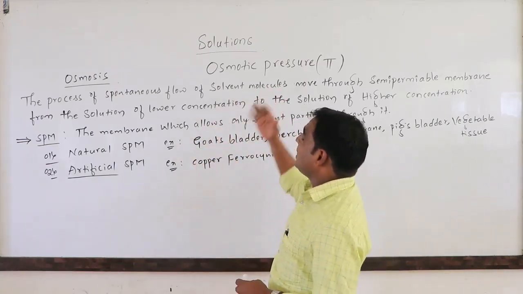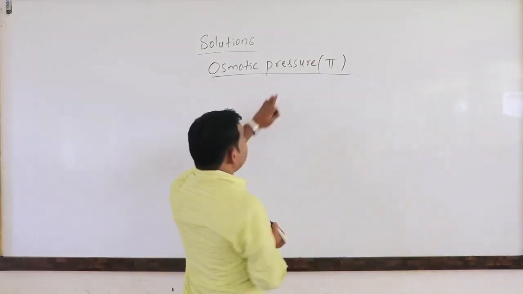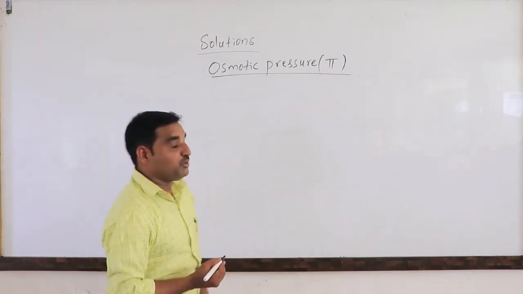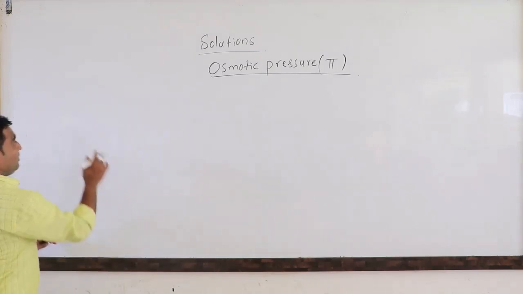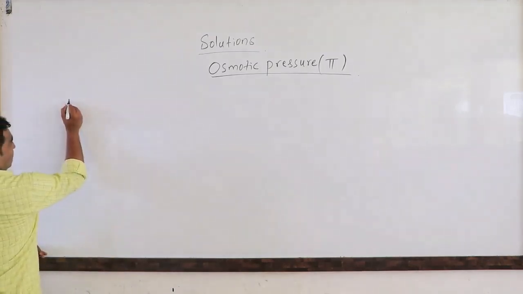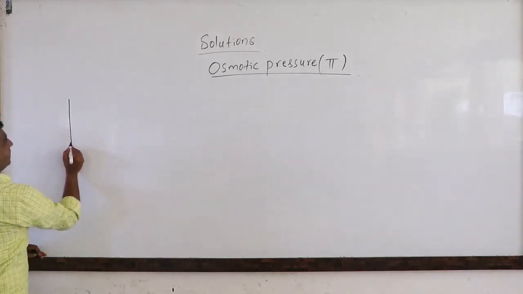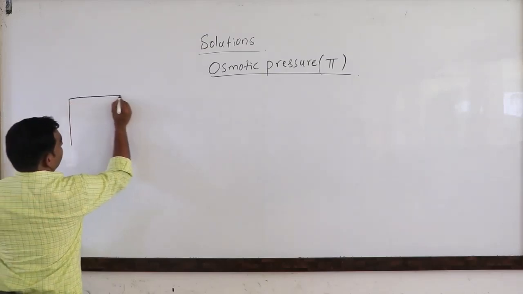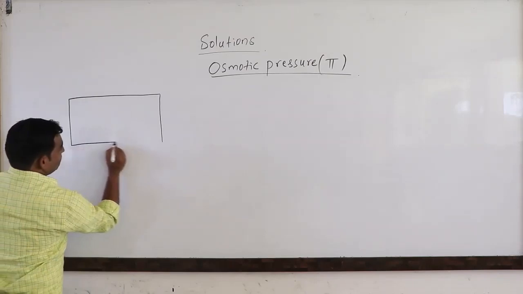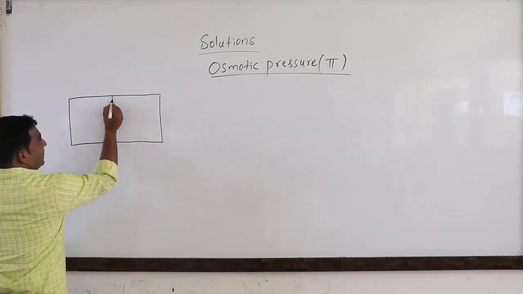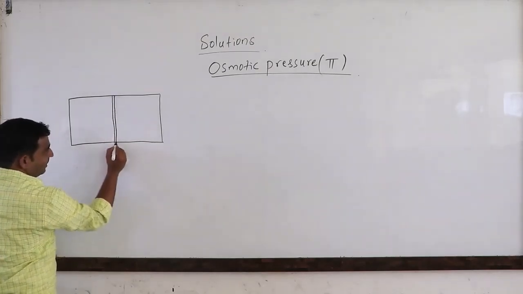Now we move towards osmotic pressure, denoted by pi. What is the meaning of osmotic pressure? Through the definition of osmosis, we will move towards osmotic pressure. Osmosis means the spontaneous flow of solvent particles through the semi-permeable membrane from lower concentration to higher concentration. Now we will take these two solutions separated by the semi-permeable membrane. This is the semi-permeable membrane, you can imagine.